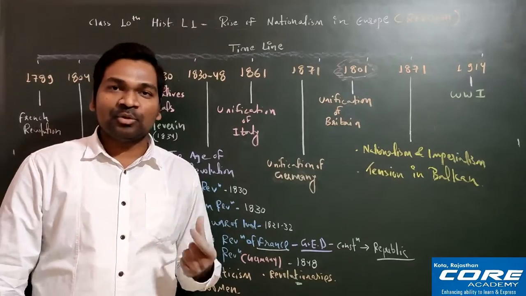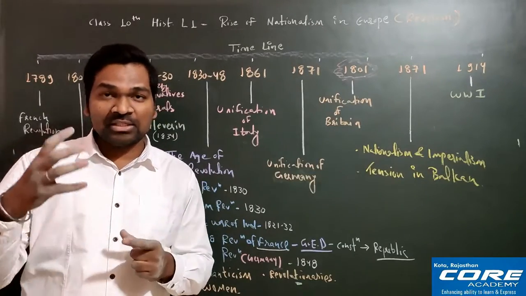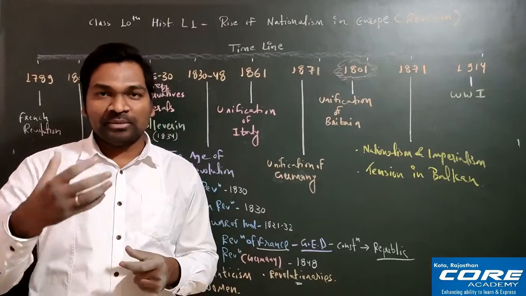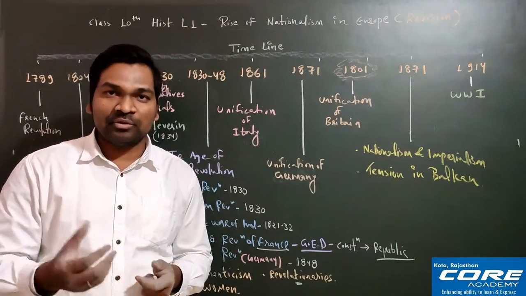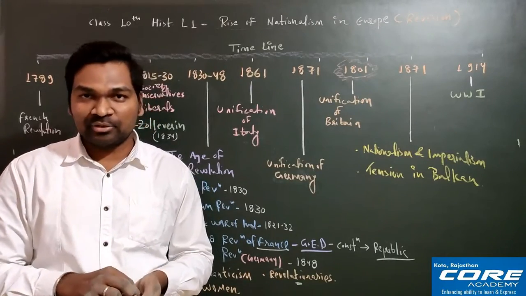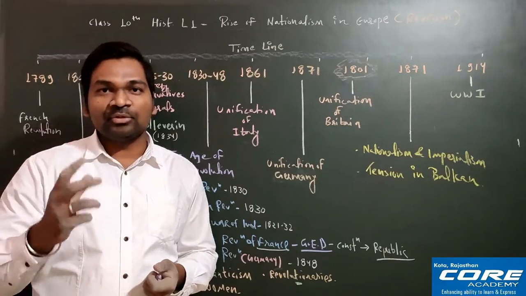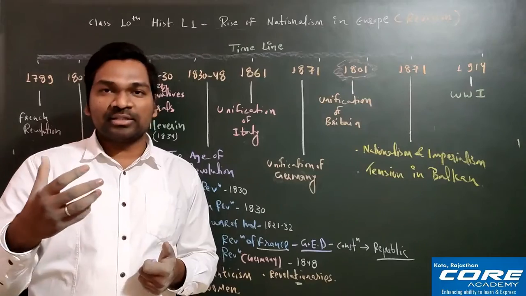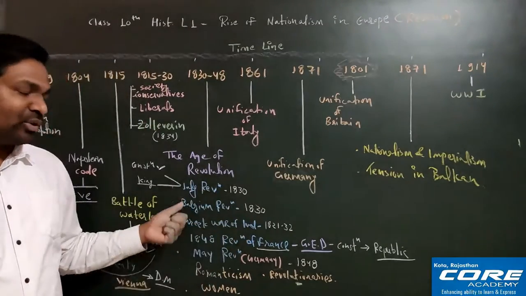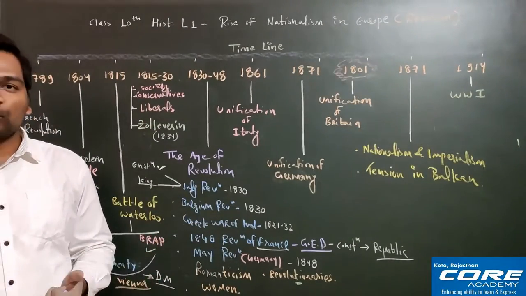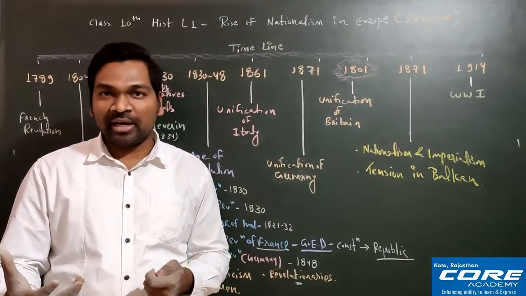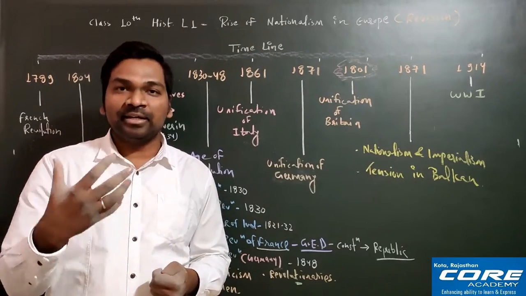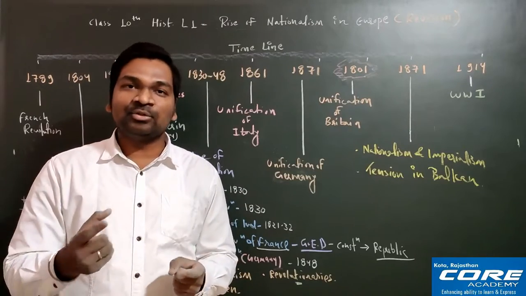And one more thing I just wanted to tell you, for achieving his target, Giuseppe Mazzini has formed different secret societies. He was himself part of one secret society, which was known as the Carbonari Secret Society. What is a secret society? A secret society was working secretly against the monarchic system, because at that time everywhere only the monarchic system was there. If they worked openly, then they could either be killed or arrested, and that is why they were working secretly, and hence it was known as a secret society.